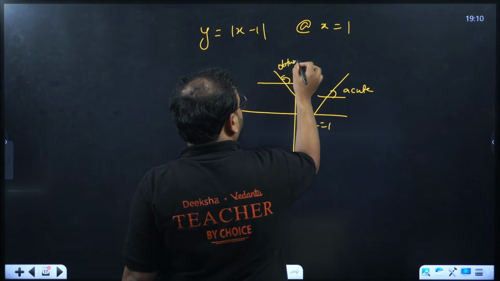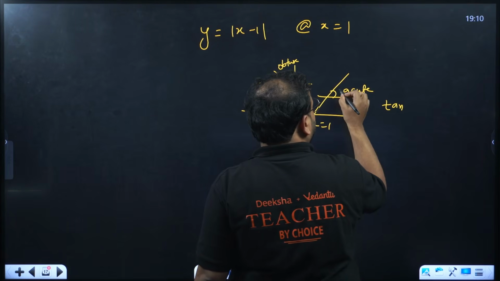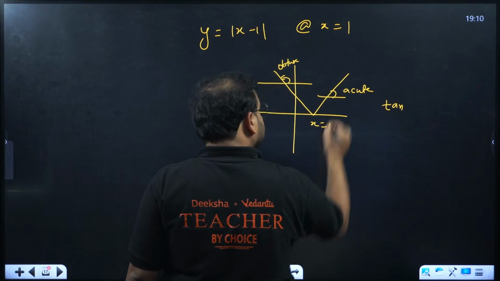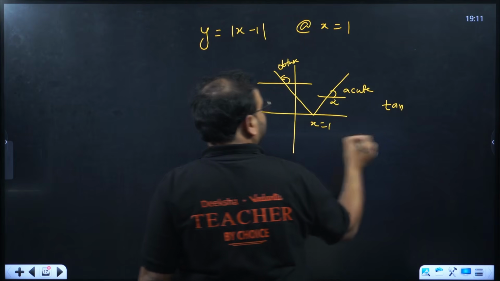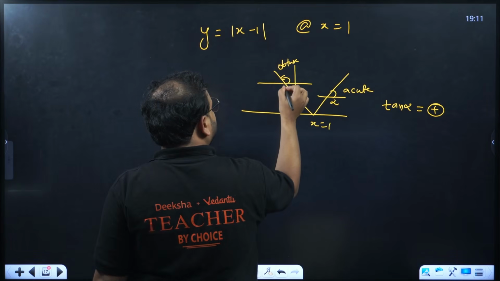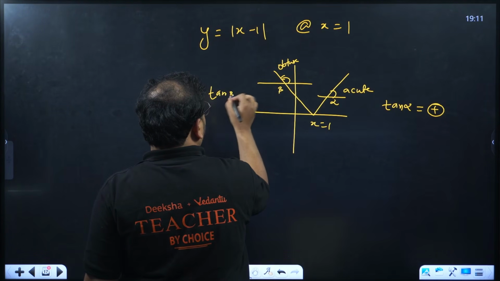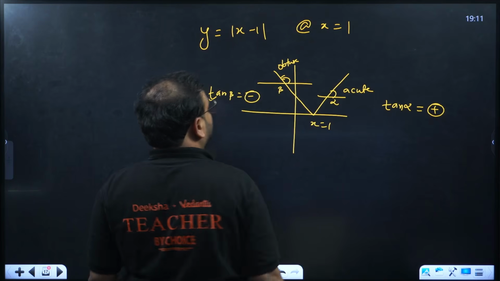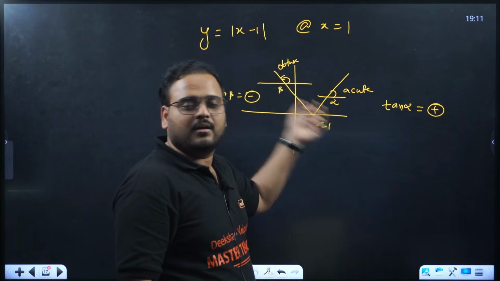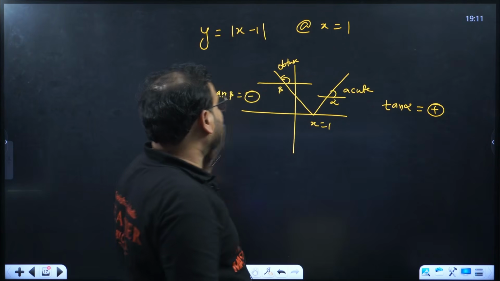Obtuse angle. Acute angle means tan of, let's say this is alpha. This is angle alpha, and tan alpha will be positive. Over here, let's say this is angle beta, and you'll have tan beta negative. Obtuse means second quadrant, more than 90. Tan in the second quadrant is negative.